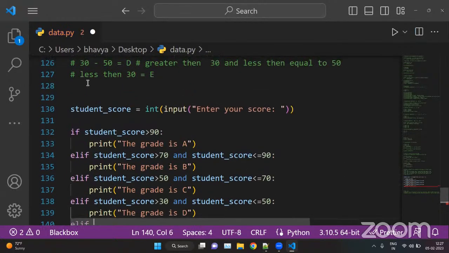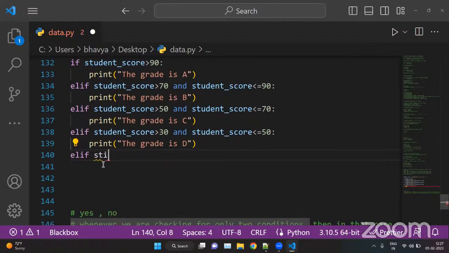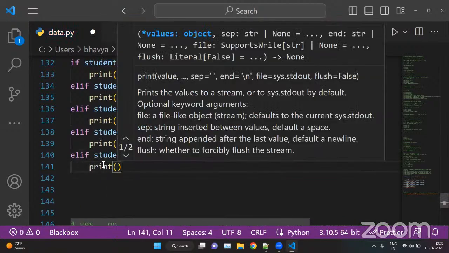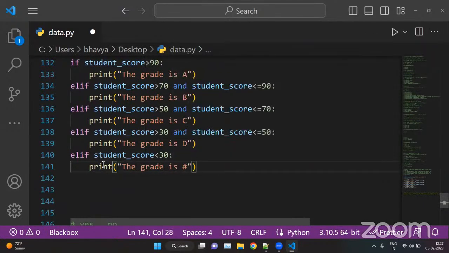Okay, that is less than 30. So here we can put elif student score is less than 30. Then we can put print the grade is F. Okay, and for the rest we can put else.